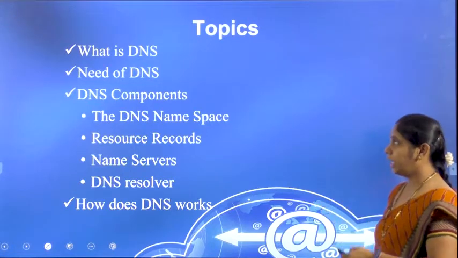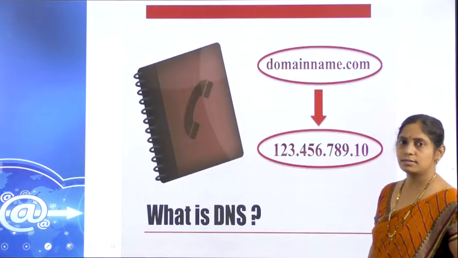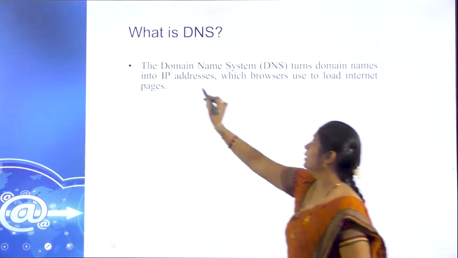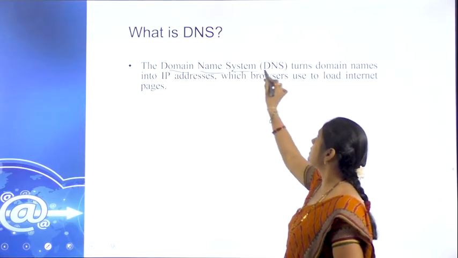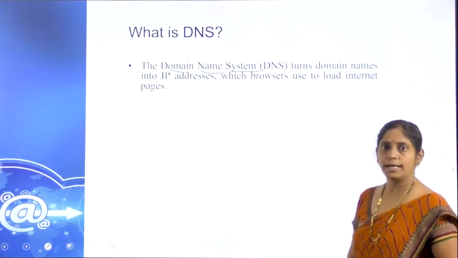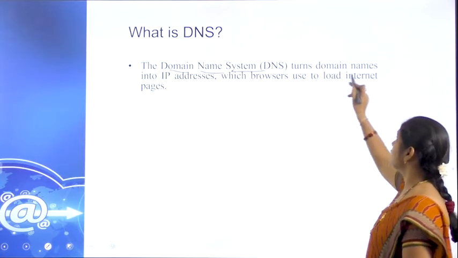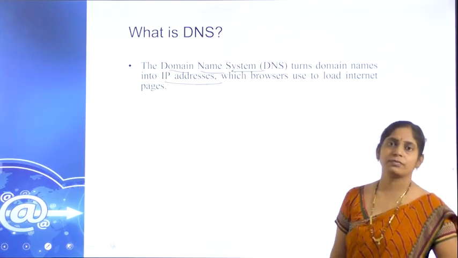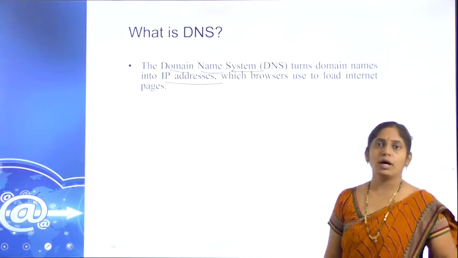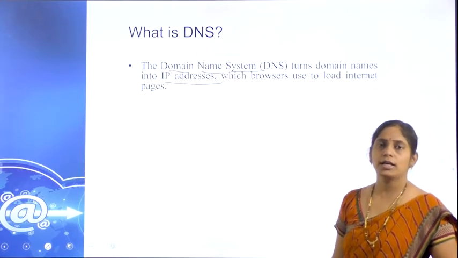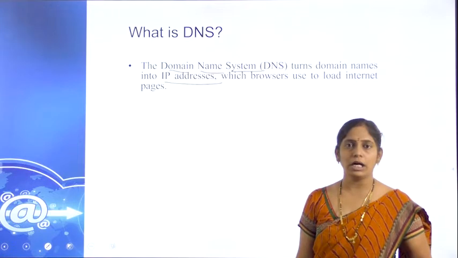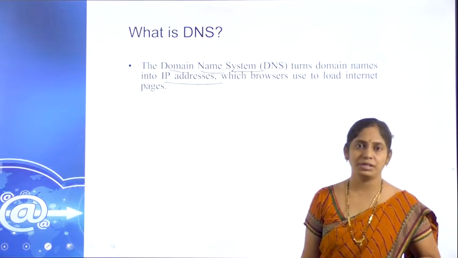Firstly, let us come to the DNS. What is DNS? DNS is called domain name system. In short form it is called DNS, which turns the domain names into IP addresses. What is an IP address? An IP address is, for example, 192.168.10.0 or 255.0.1.0. Likewise, we have the IP addresses.